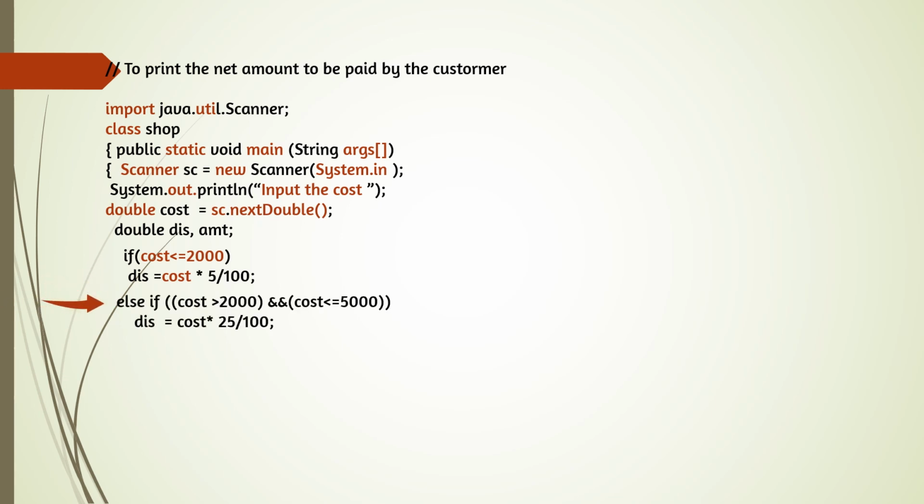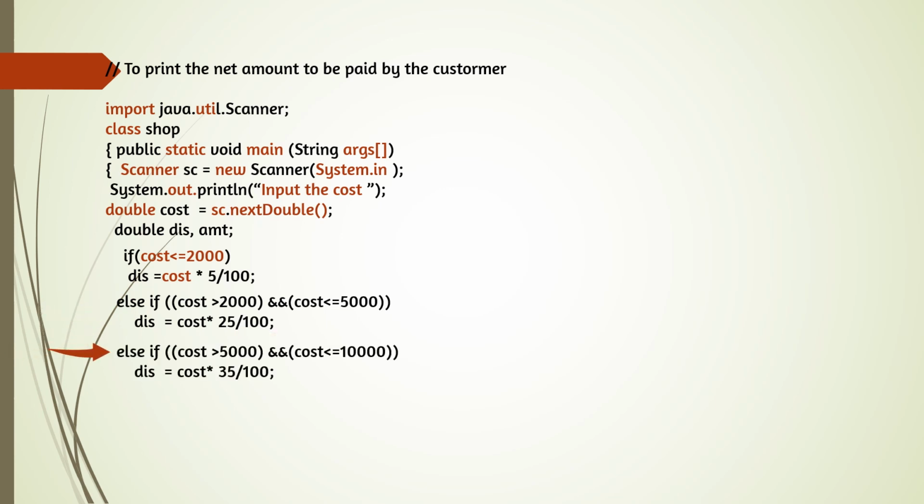Second condition, else if, cost is greater than 2000 and cost is less than or equal to 5000, with one common bracket at the beginning and at the end. And operator, that means if the cost you have to pay is between 2000 and 5000, 25% discount. That means cost into 25 by 100.